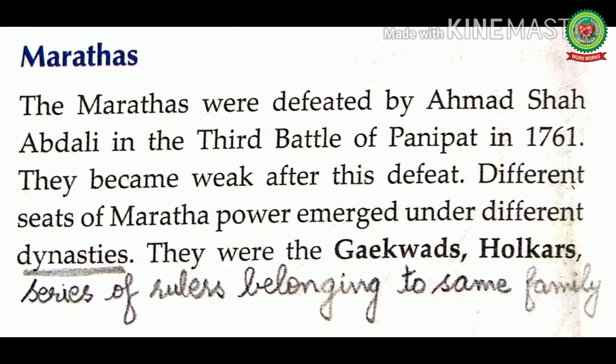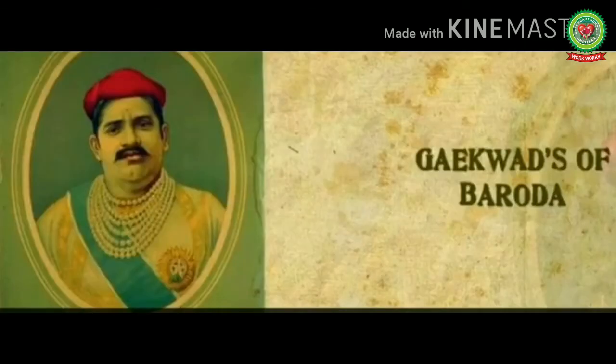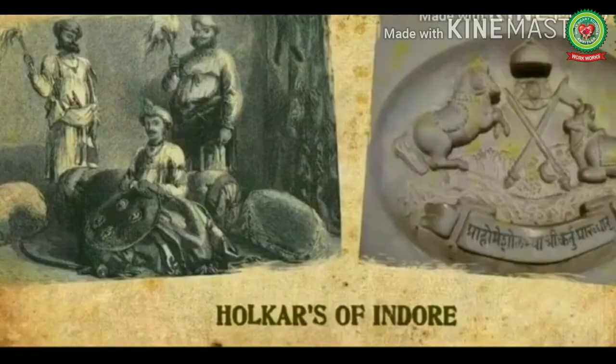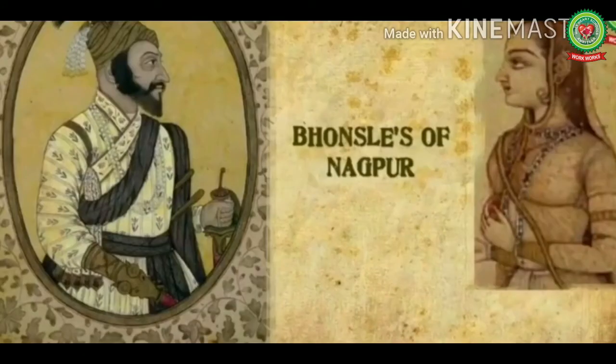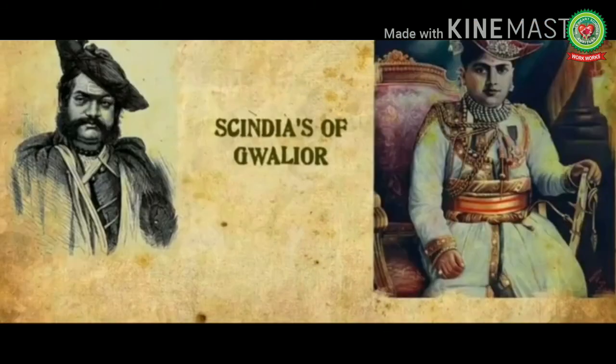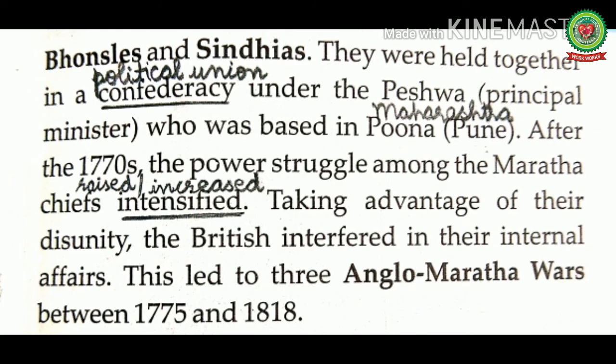Different seats of Maratha power emerged under different dynasties. Dynasties means series of rulers belonging to the same family. They were the Gaikwads of Baroda, Gujarat, Holkars of Indore, Madhya Pradesh, Bhosles of Nagpur, Maharashtra, and Sindhyas of Gwalior, Madhya Pradesh. They were held together in a confederacy under the Peshwa, that was the principal minister, who was based in Pune, present-day Pune in Maharashtra.